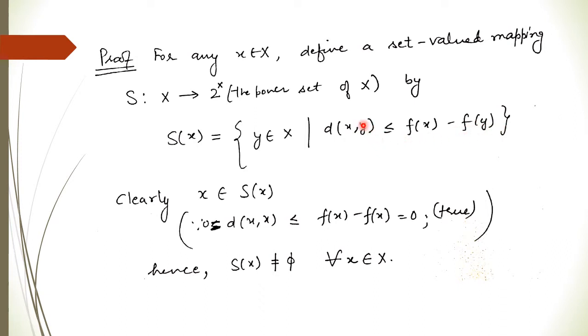So if any y from X satisfies this inequality, then that y is a member of this set S(x). Clearly this set is non-empty.